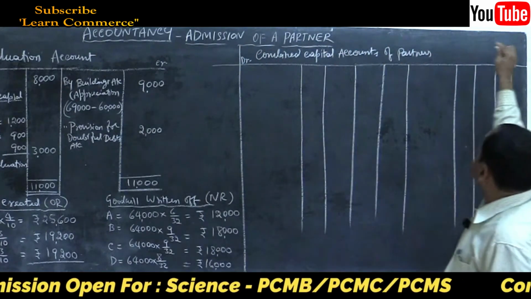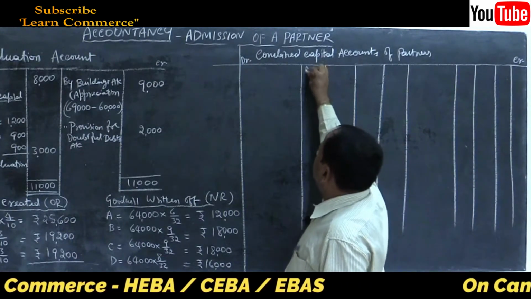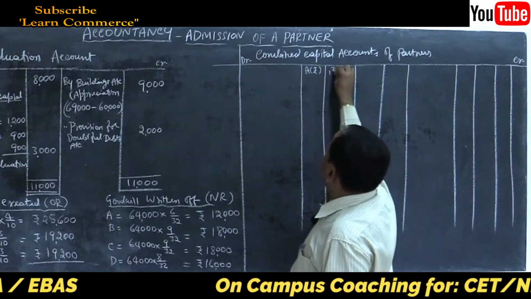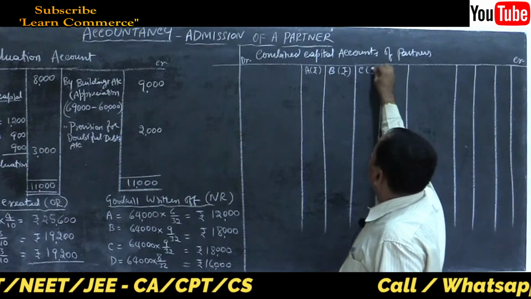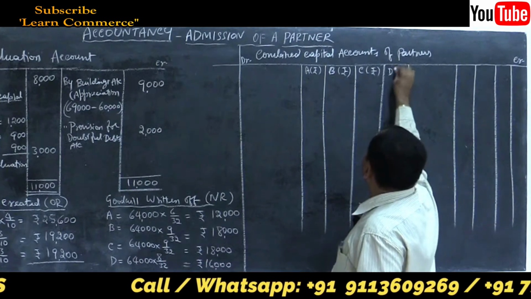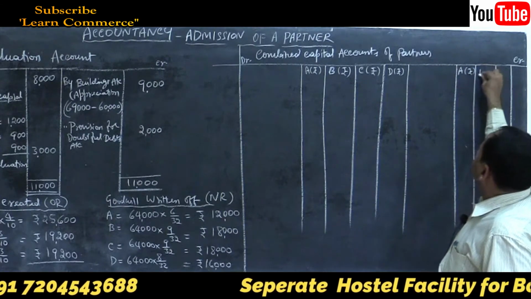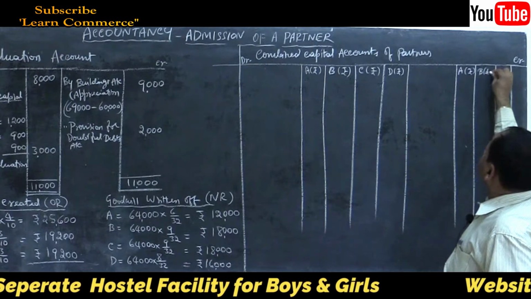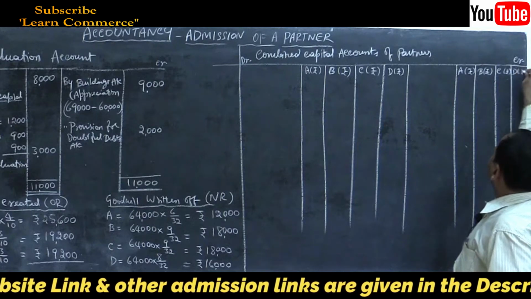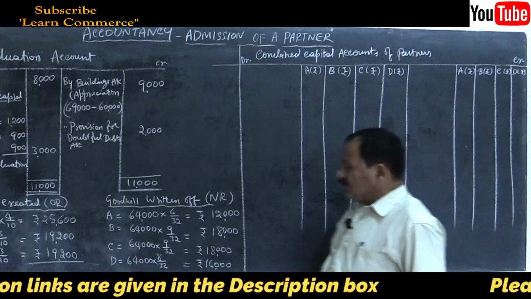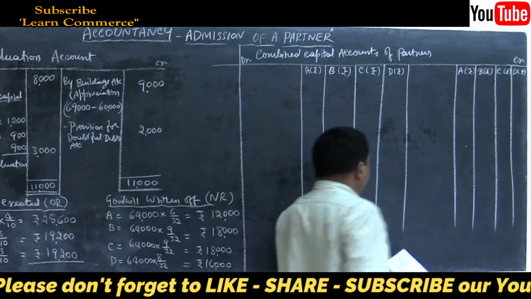Debit, credit, particulars, then name of the partners and rupees. A, B, C and D. That's all. Now let us start opening balance, that is balance brought down.